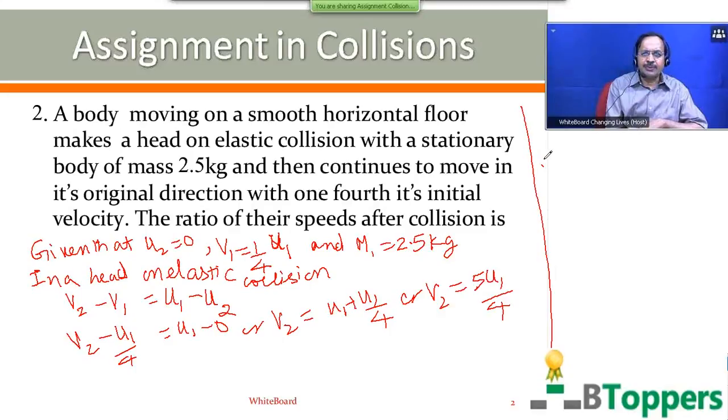So the ratio of the speed of the first object and the speed of the second object after collision, that is the ratio of the magnitude of velocity of first object and magnitude of velocity of second object after collision, is U1 by 4 divided by 5U1 by 4. That is 1 by 5. So the answer is 1:5.